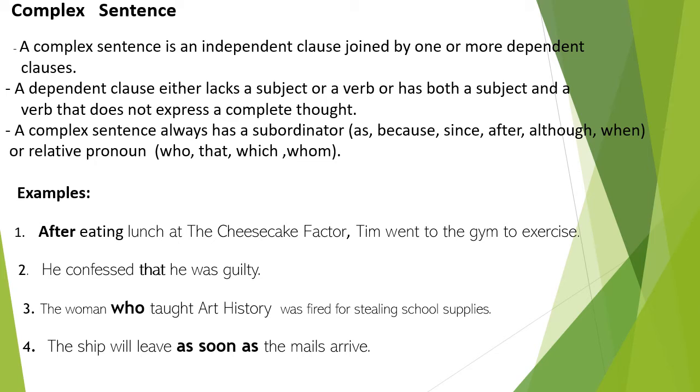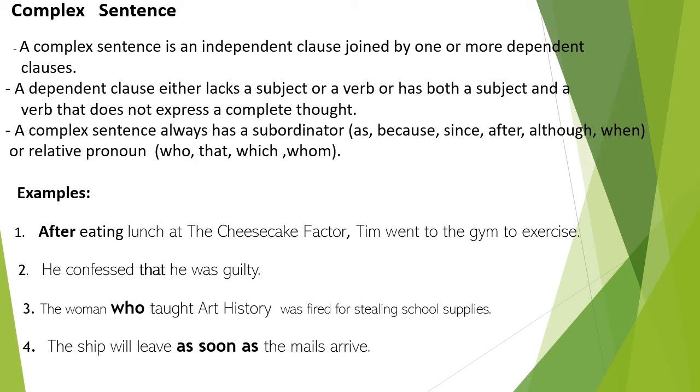Examples: After eating lunch at the Cheesecake Factory, Tim went to the gym to exercise. In this sentence, it starts with the dependent clause. After eating lunch at the Cheesecake Factory is the dependent clause. Tim went to the gym to exercise is the independent clause. After eating lunch at the Cheesecake Factory does not complete its sense when the independent clause is not added with it.